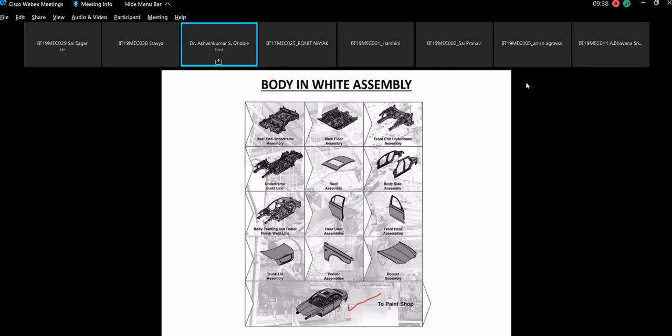But the basic ingredient before painting, whatever you do, is nothing but the body in white. Here they have included rear door assemblies as well for painting, so that can also be there, but in the definition of the body in white, this door is not included. Okay. So once the body in white assembly is done, it is sent to the paint shop. After the paint shop, it is sent to the assembly line. So this is the discussion related to body in white.